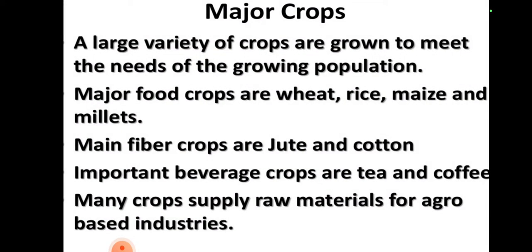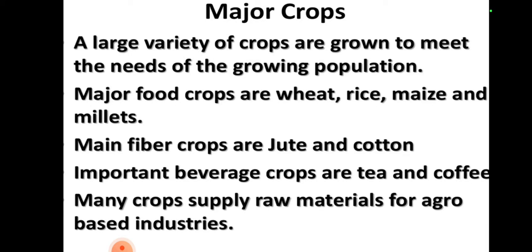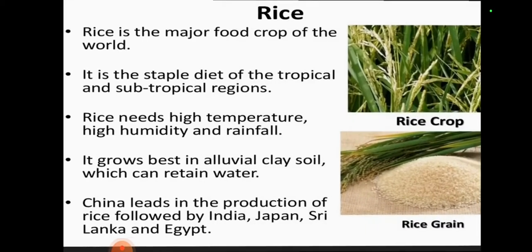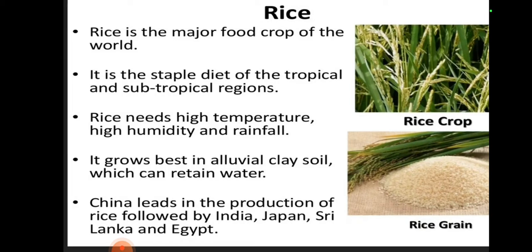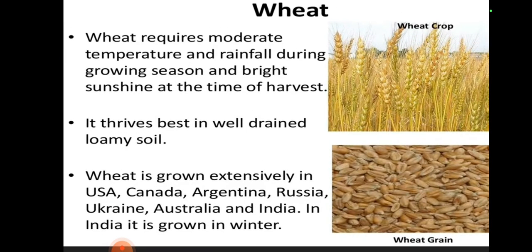Major crops. A large variety of crops are grown to meet the needs of the growing population. Major food crops are wheat, rice, maize and millet. At first, rice. Rice is the major food crop of the world and it is the staple diet of the tropical and subtropical regions. Rice needs high temperature, high humidity and rainfall. And China leads in the production of the world.